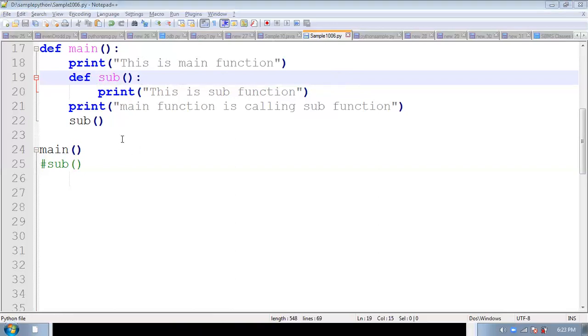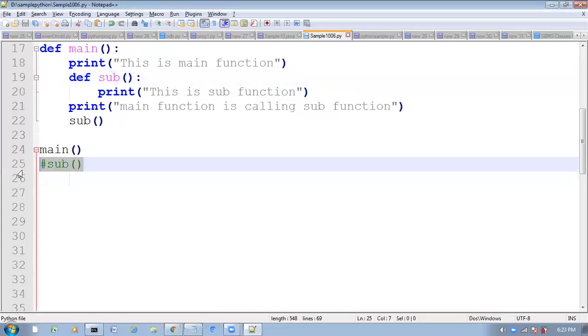Right here, this sub function is local function to main function. So we can't call this function directly from outside. If you call directly from outside, it will return name error. Name error it will return. Clear?